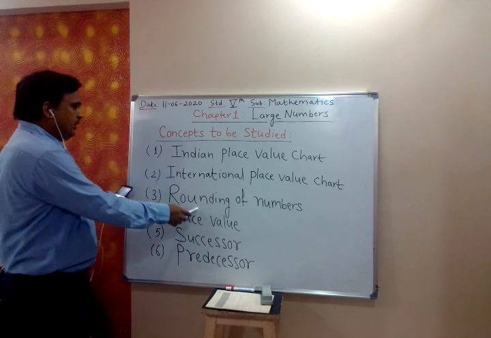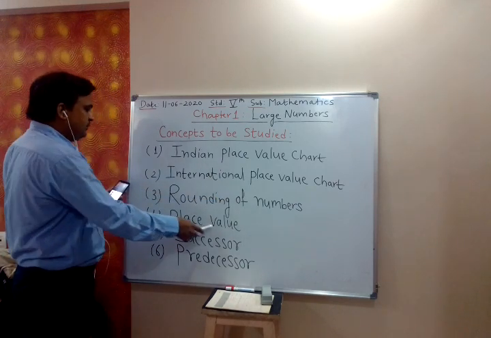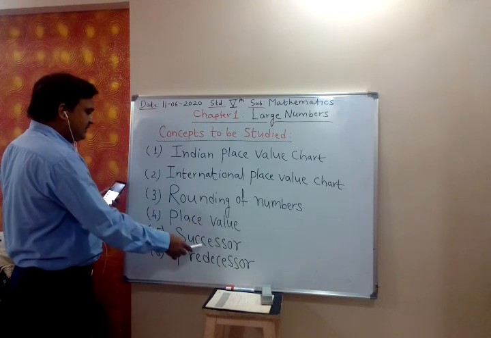Third, rounding of numbers. Fourth is place value. Fifth is successors.